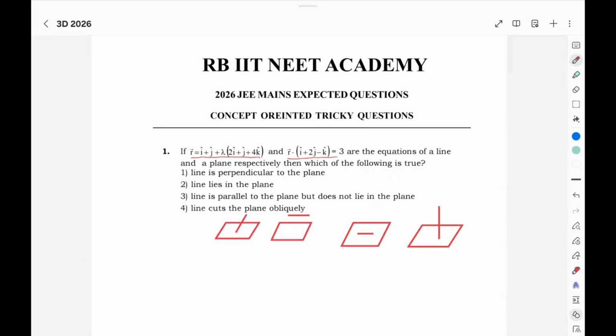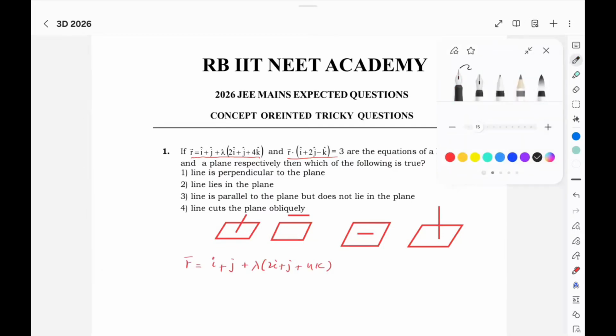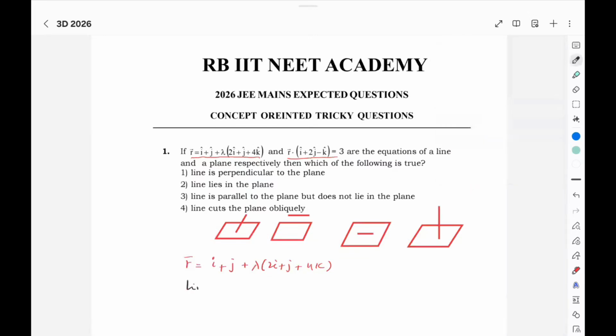Here, let us check whether the line lies or intersects. From the first line, the vector is 2i plus j plus 4k.